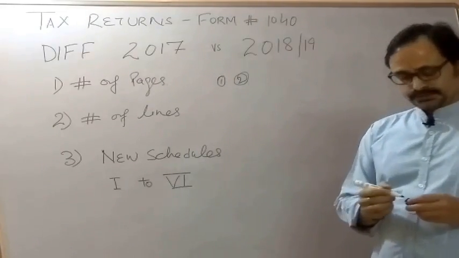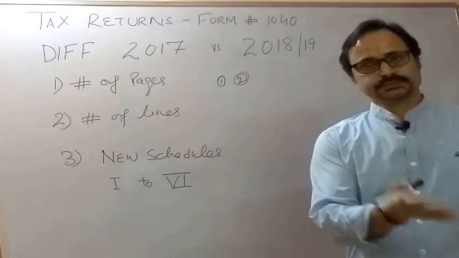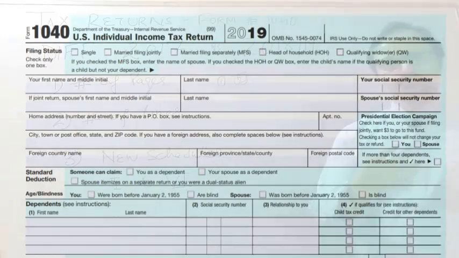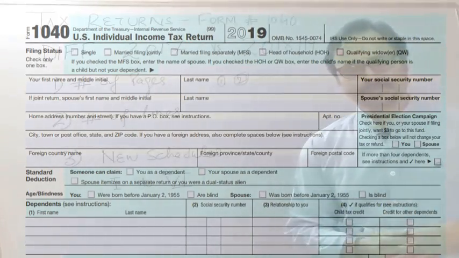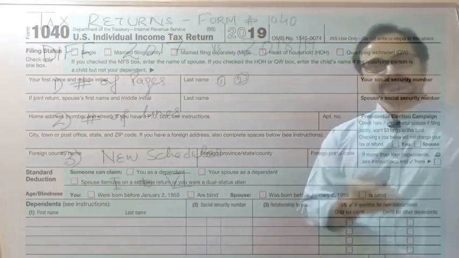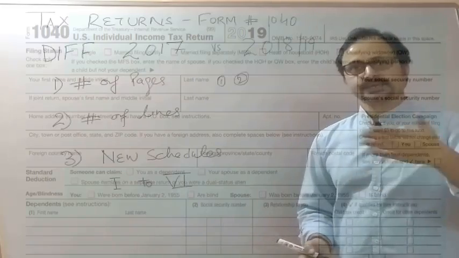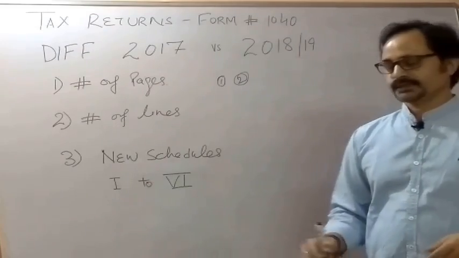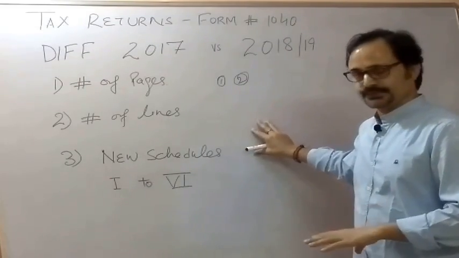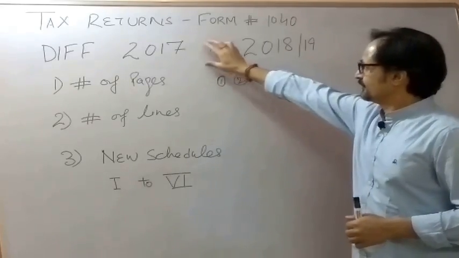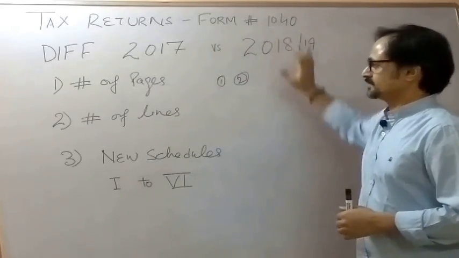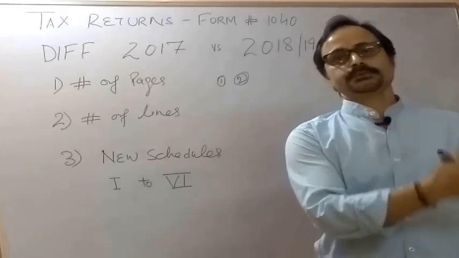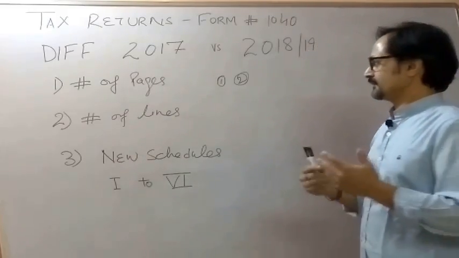Then the personal information: who is the taxpayer, and if filed jointly, both borrowers' names, and their tax information and dependents. We will be going through these tax returns page by page, line by line, don't worry about that. The purpose of this video is to show the difference between the 2017 and 2018 tax returns, and how to identify what information needs to be found at what page or at what schedule.